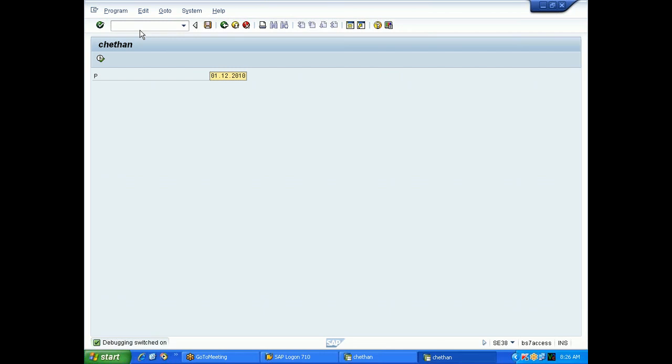If you observe your status bar is saying debugging switched on. If you scroll down, you can see this message. So debugging is switched on. Then go up and again execute your program normally.